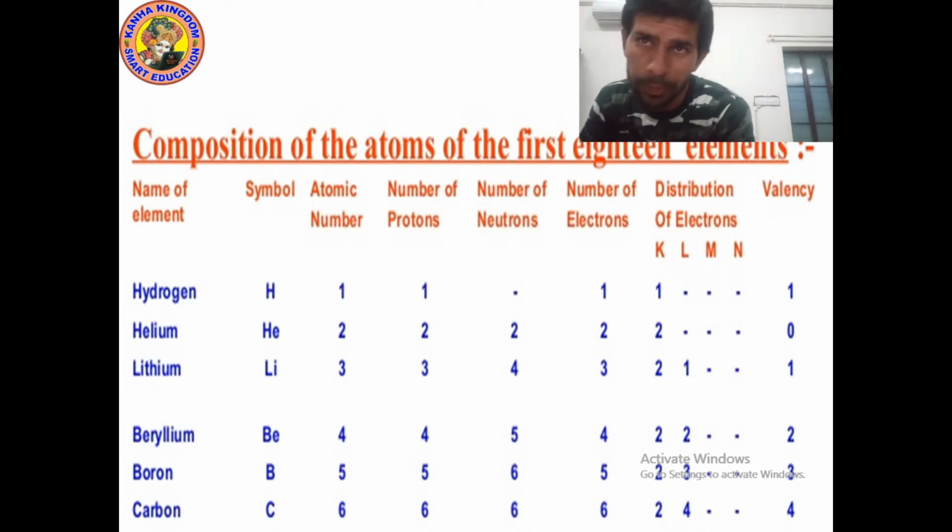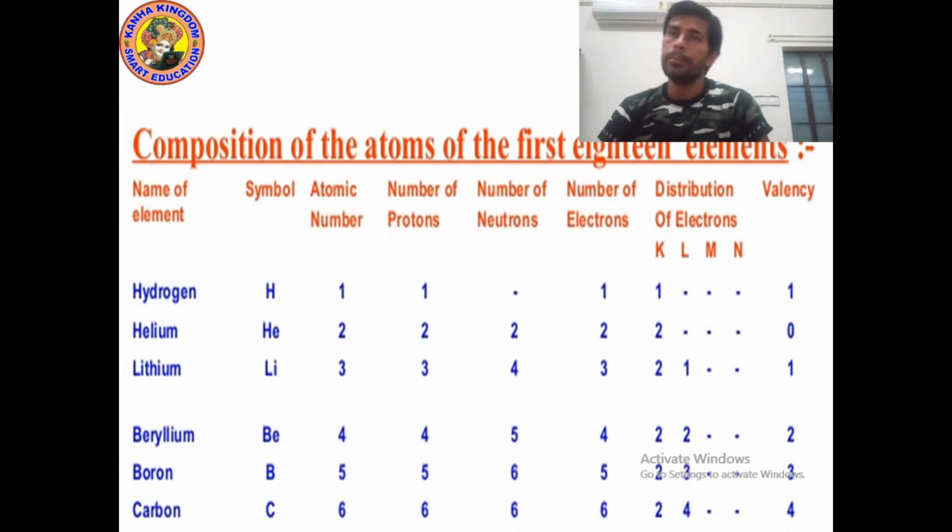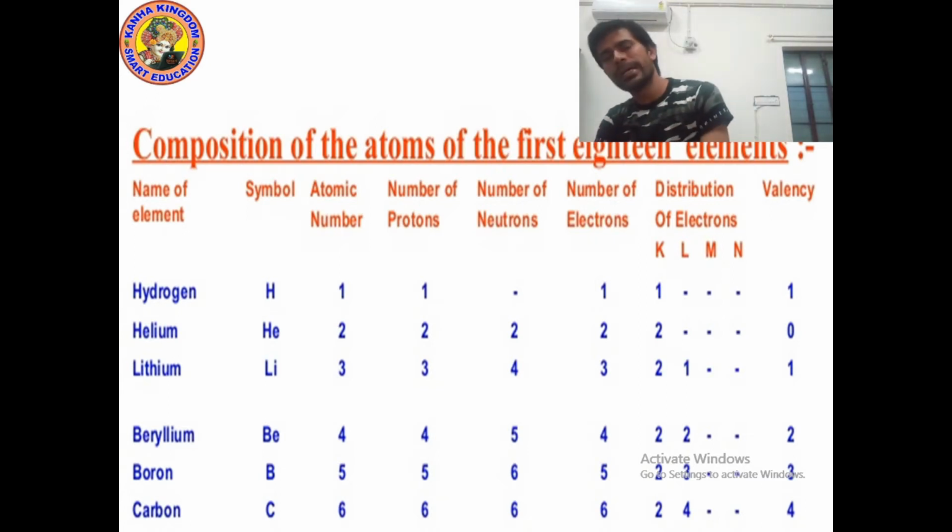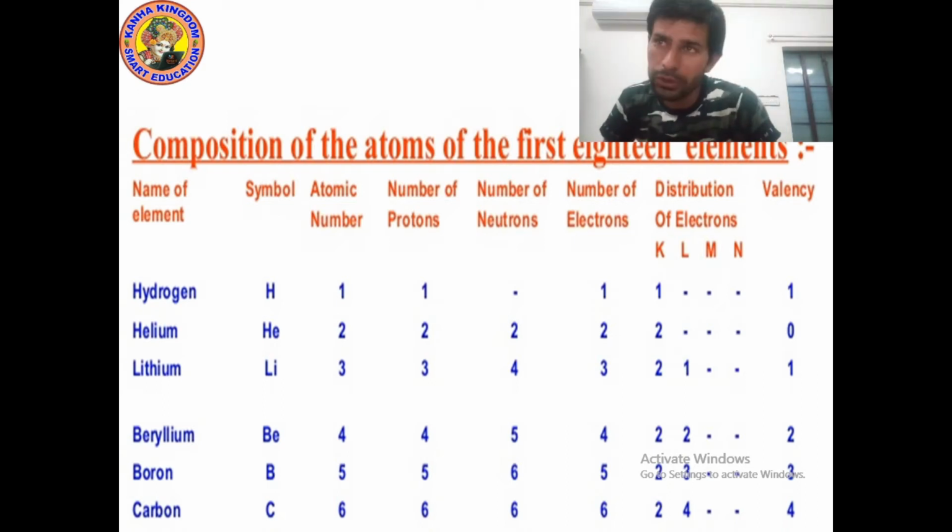Now let's talk about boron. Boron symbol is B, the atomic number, proton number and electron number is 5, but the number of neutrons is 6. Let's talk about the distribution of electrons. In the K shell we can fill a maximum of 2 electrons, so we will write 2 here. For the L shell, the remaining electrons will come in the L shell, meaning 3. 2 plus 3 is 5.